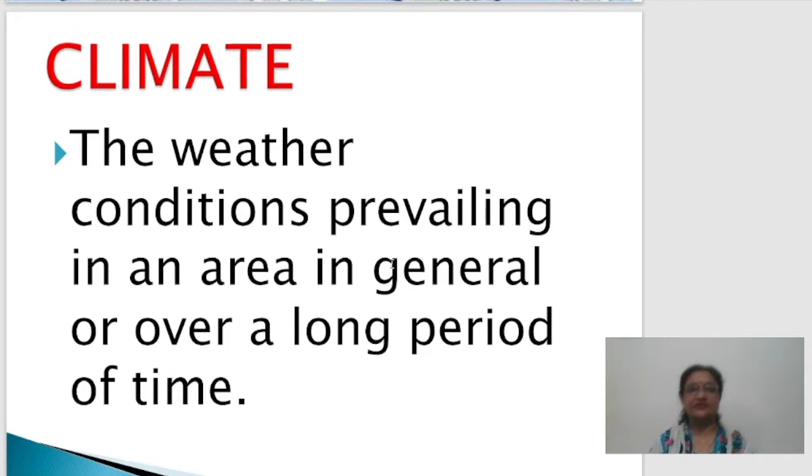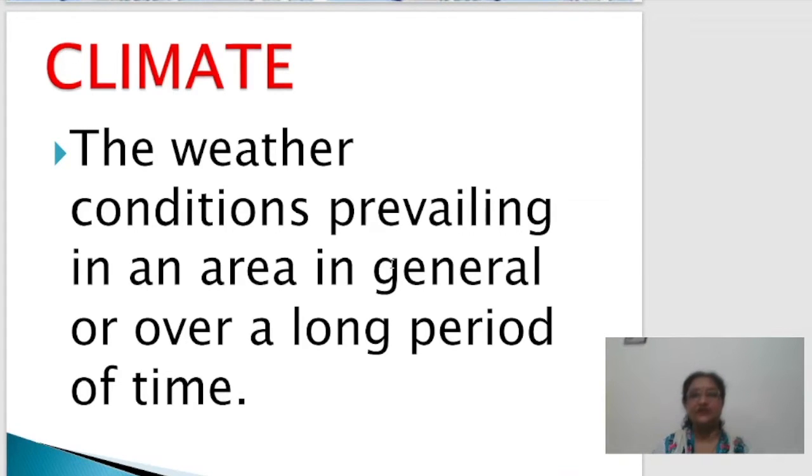First of all, children, climate of India. What does this mean? What does the term climate mean? It should be very clear to you. First of all, climate and weather, two terms are there. Many times people just use these words in place of each other, but these are not the same. What is actually weather and how is it different from climate?